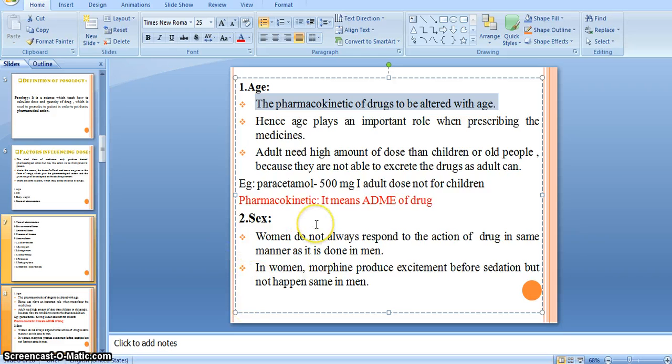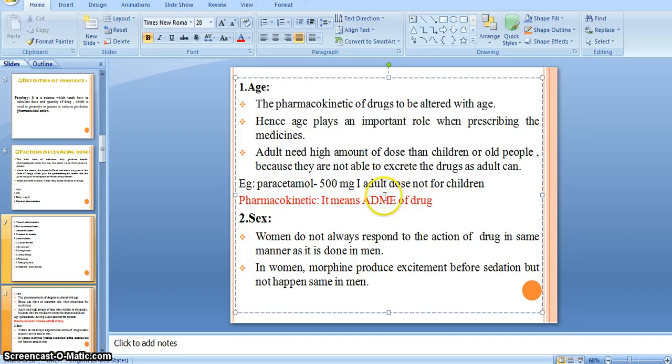First of all, you have to know about pharmacokinetics. I think this word is new for you, though you can hear this word many times in your pharmacology and toxicology subject, right? Pharmacokinetics is related to pharmacology. Remember the simple meaning of pharmacokinetics: it means the ADME of a drug.